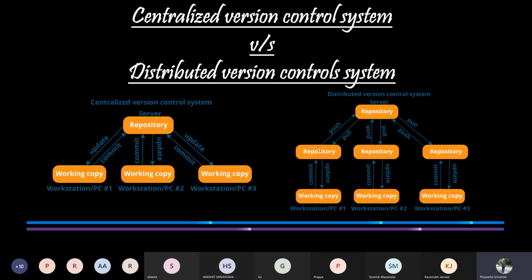Secondly, in distributed version control system, committing changes can be done locally without anyone else seeing them. Once the change sets are ready, they can be pushed all at once into the distributed cloud. While in case of centralized version control system, we have to push every change one by one to the server.